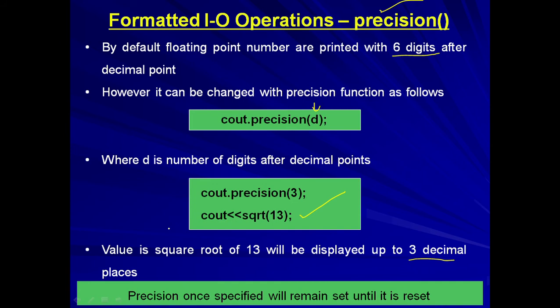That means if another cout statement is given, the precision will still be 3. The value will remain as it is until the next precision is given or this value is reset. So in width, the value will be adjusted only for the one output, but in precision this will be adjusted until it is reset.